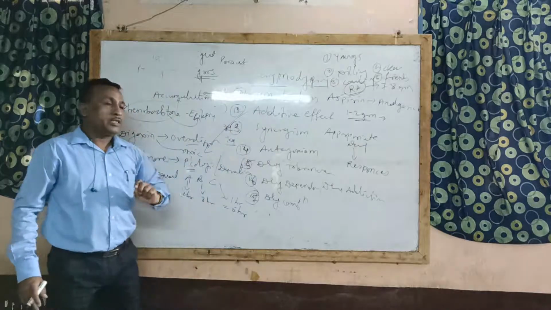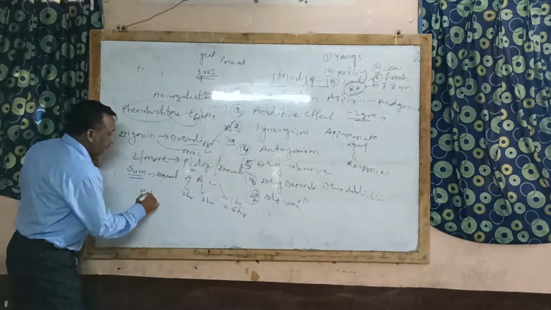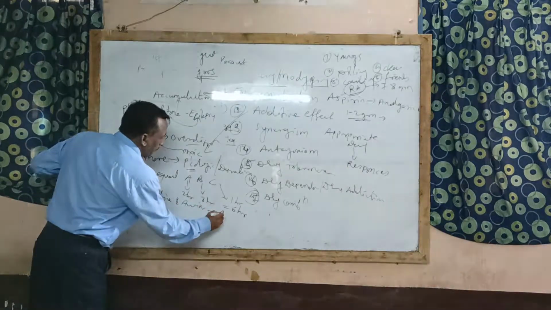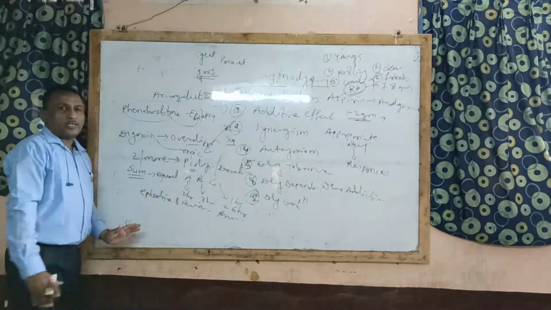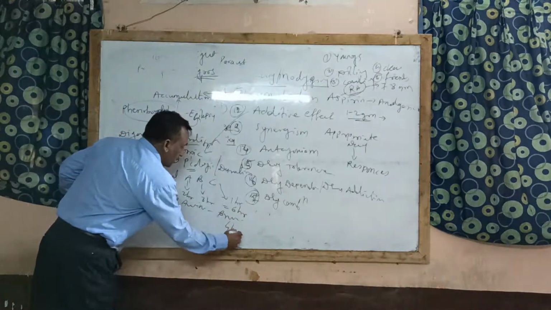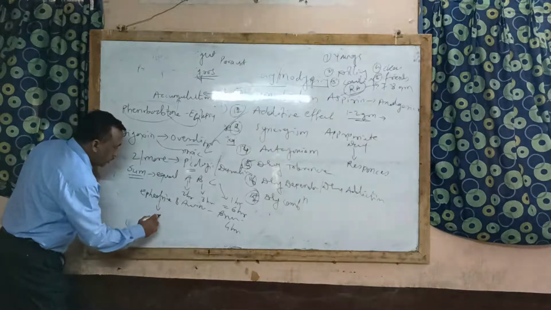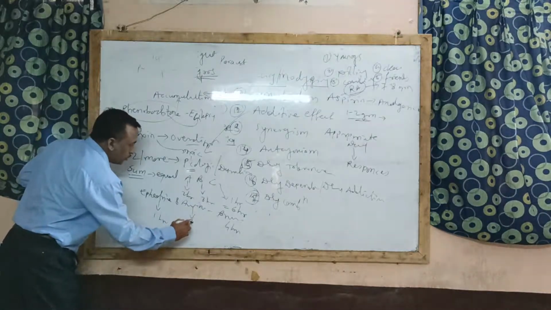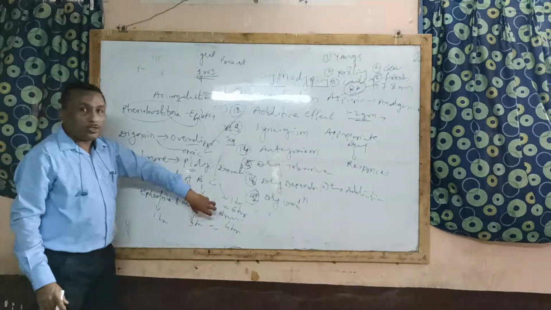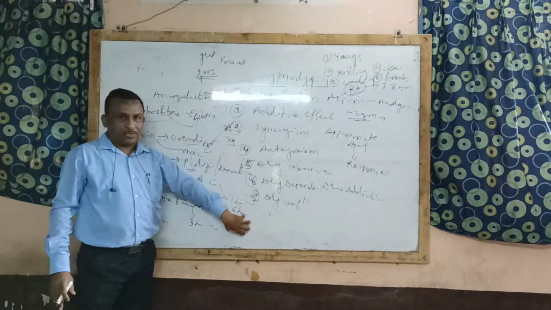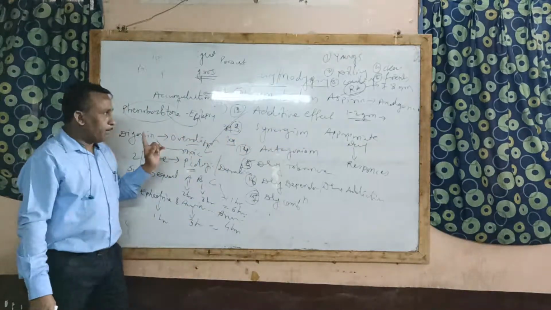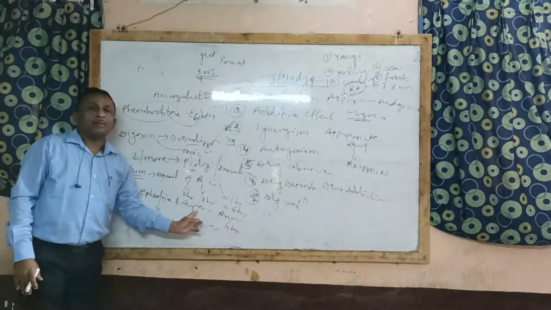For example, ephedrine and aminophylline drugs. Ephedrine and aminophylline are used in bronchial asthma. When these 2 drugs are given in combination, they produce 4 hour action. If given individually, ephedrine produces 1 hour action and aminophylline produces 3 hour action. Even though given in combination, the action is equal to the sum of their individual effect. Therefore, that phenomenon is called as additive effect. So the example of additive effect is ephedrine and aminophylline.